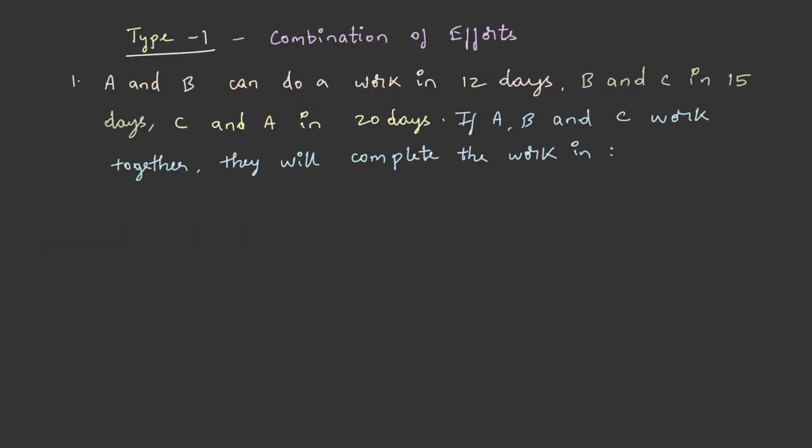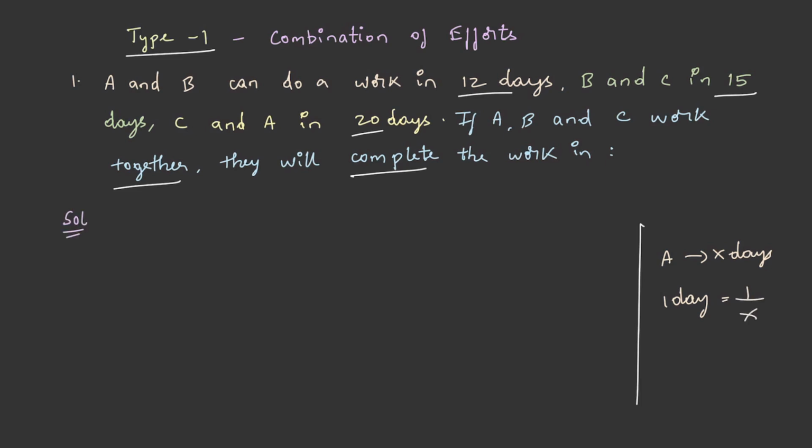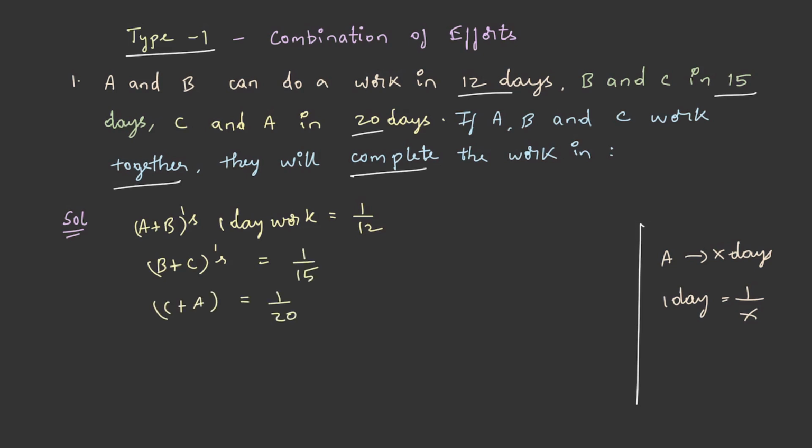Type 1. A and B can do a work in 12 days, B and C in 15 days, and C and A in 20 days. If A, B and C work together, they will complete the work in. As we have understood earlier, if A takes X days to finish the work, then the part of the work done in 1 day will be 1 by X. So from this, A plus B's 1 day work will be 1 by 12. Similarly for B plus C, it will be 1 by 15, and C plus A will be 1 by 20.